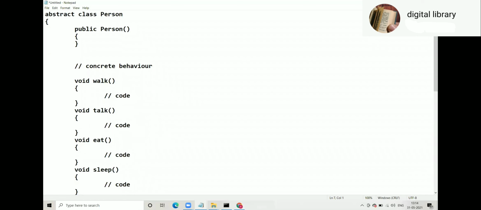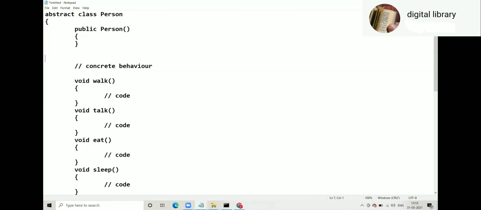Now see, why is this an interesting point? Because we always say an abstract class cannot be instantiated. Why? Because an abstract class is incomplete. What do you mean by incomplete? Incomplete means it has at least one contract. So an abstract class cannot be instantiated syntactically. The compiler will give you an error. But then, can it have a constructor?